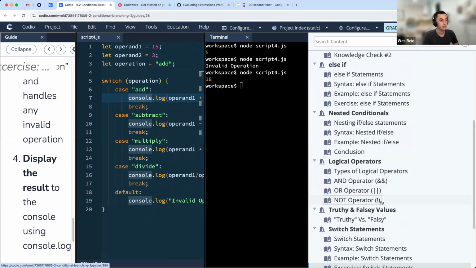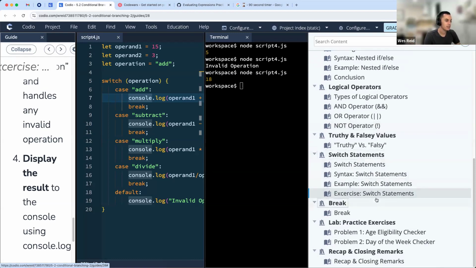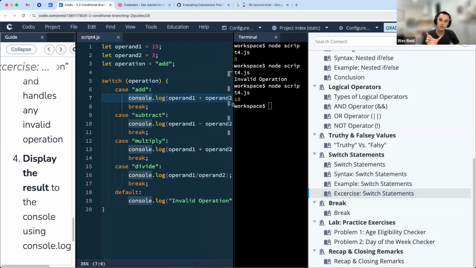They can also combine some if statements together into a more complex conditional, checking if a value is both above some number and below some value, right? Or checking that two different kinds of situations are true, like the email is not blank and it's a valid email, something like that. And then we talked about switch statements. With switch statements, we're able to use different syntax to check one variable value, one expression, and match that against different values.